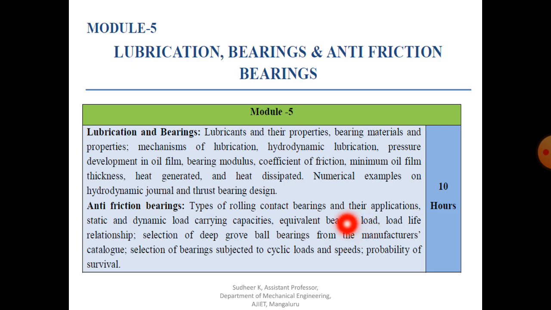one of the important criteria or design, that is selection of particular bearing for particular application, that is from manufacturer's catalog. Then after that we need to study about selection of bearing when it is subjected to fatigue load or cyclic load, as well as different speed. Then finally we have to study about probability of survival. So these are the important topics we need to cover.